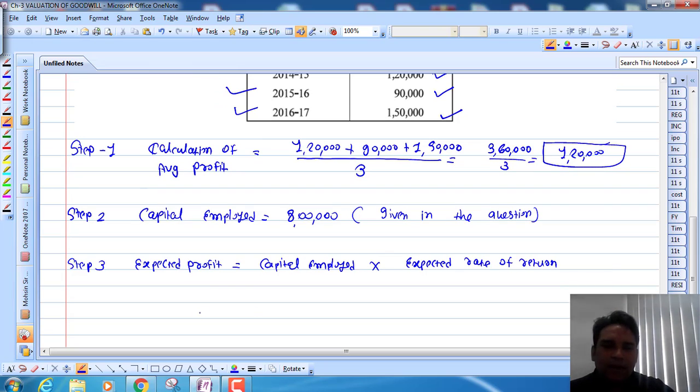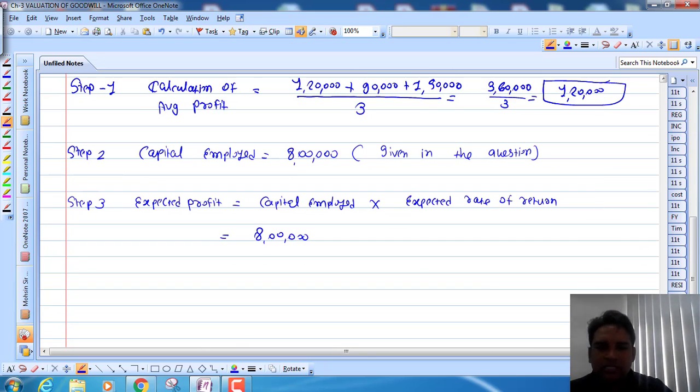So what is my capital employed? It is given 8 lakhs. What is my expected rate of return? It is 12%. So if you use the calculator, you will get 96,000 as your expected profit.